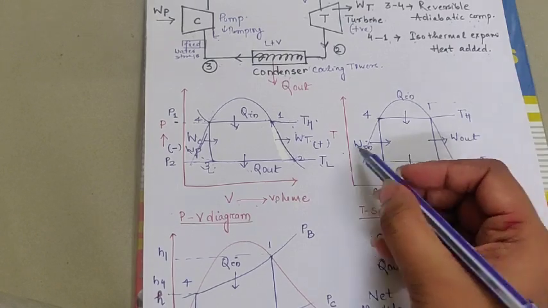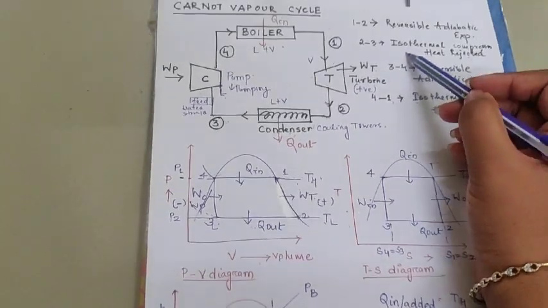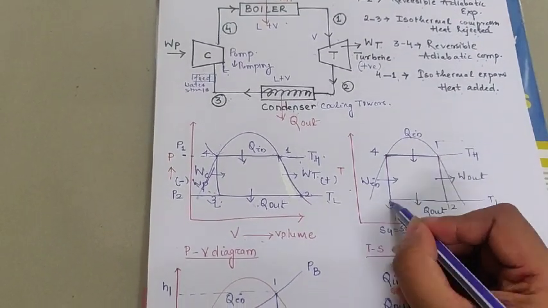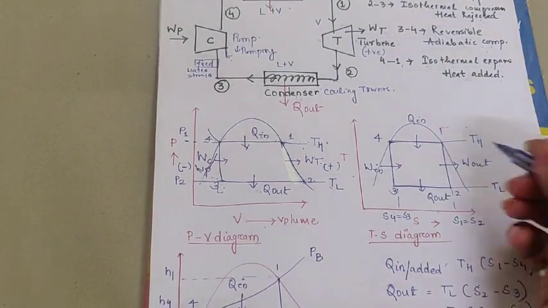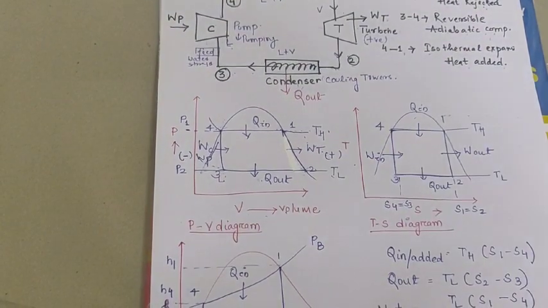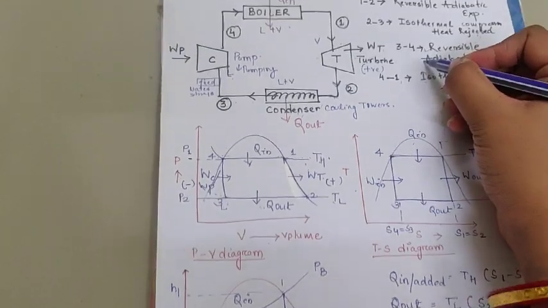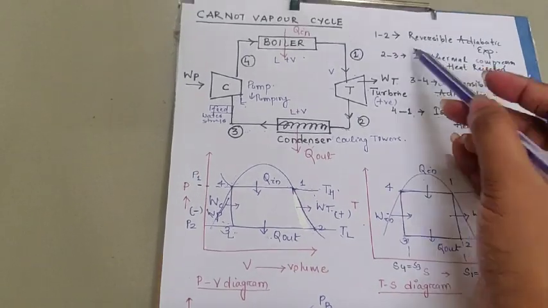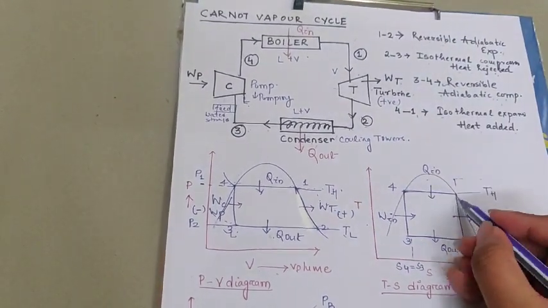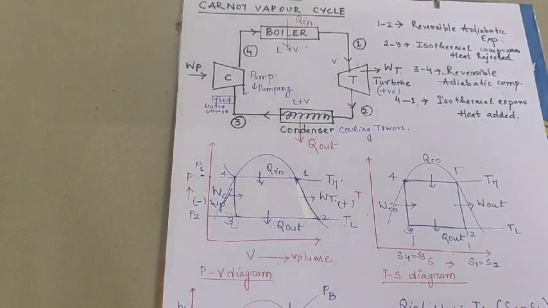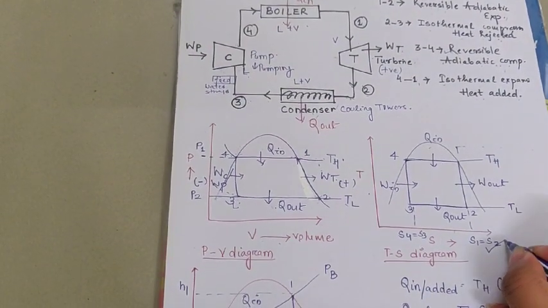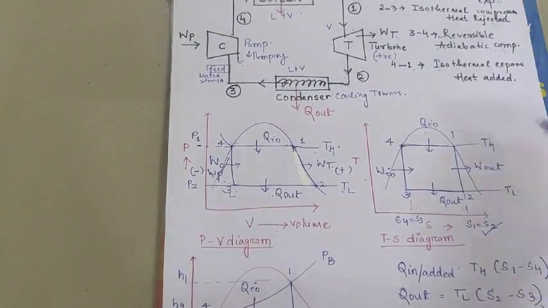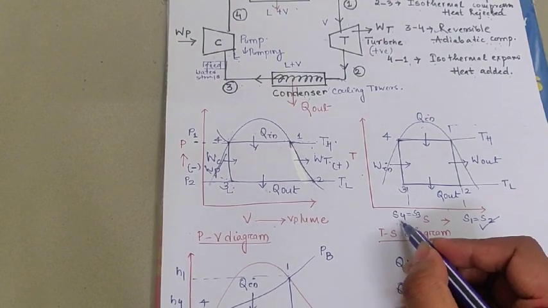So you can see the plot in a TS diagram. These are all isothermal, as I have written here, so this must be a straight line. Here Q in, Q out. I have already told you that this one is reversible adiabatic expansion, and here is reversible adiabatic compression. Reversible adiabatic expansion takes place between 1 and 2, therefore the entropy is equal, so S1 is equal to S2. Similarly 3 to 4 is a reversible adiabatic compression, therefore the entropy is constant, S4 is equal to S3.